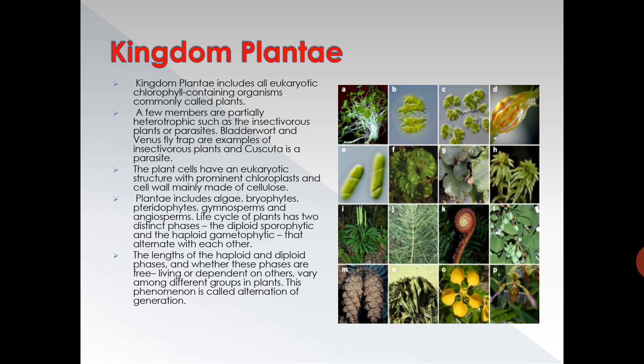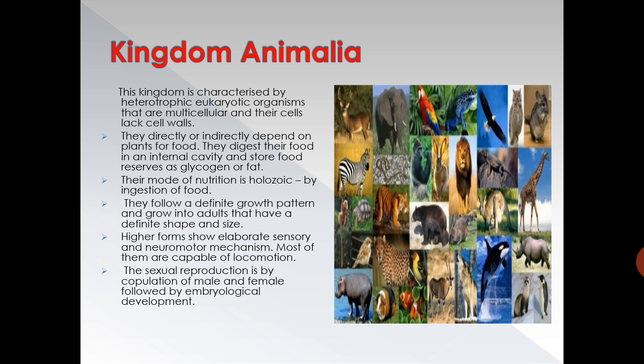The length of haploid and diploid phases and whether these phases are free living or dependent on others vary among different groups in plants. This phenomenon is called alternation of generation. In detail, we are going to study about this particular kingdom in the next chapter.